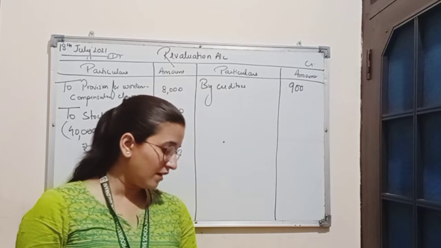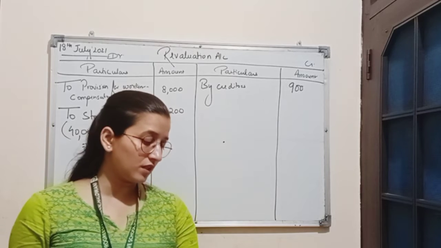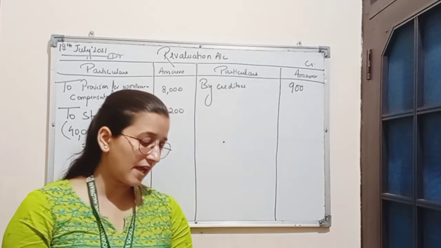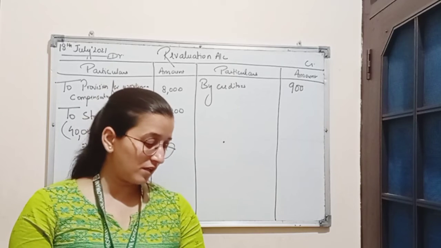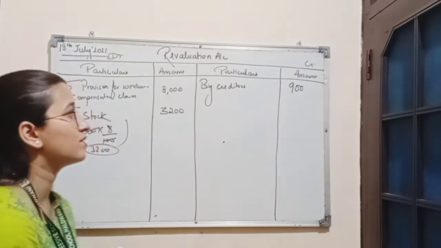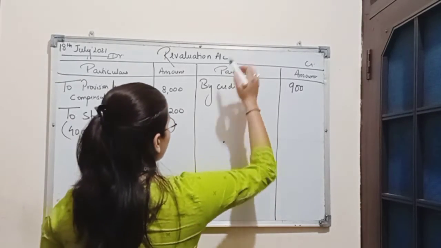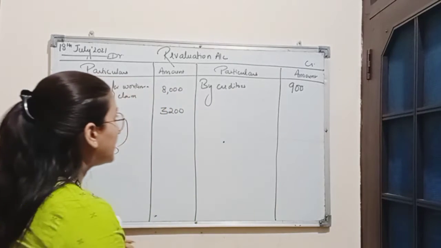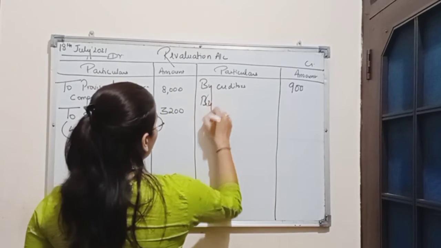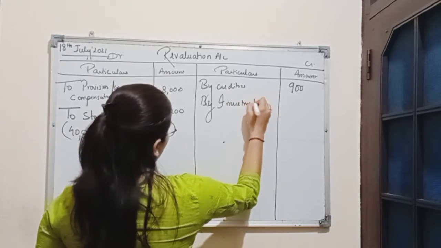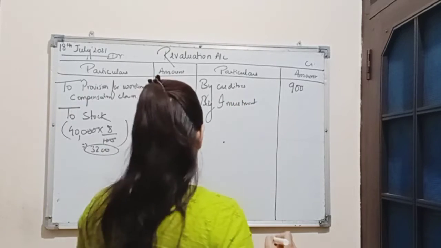Next we have investment of the book value 38,000 revalued at 40,000. Now investment is an asset whose book value was 38,000 and now it is revalued at 40,000. That means our investment is increased with the amount 2,000. So increase in asset will be recorded on credit side by investment rupees 2,000.